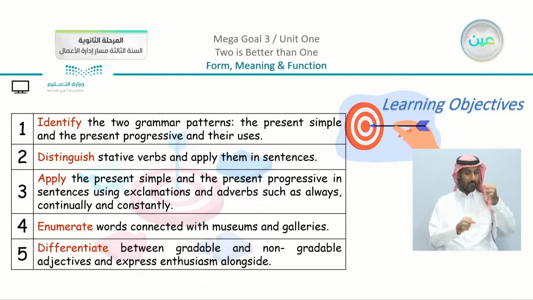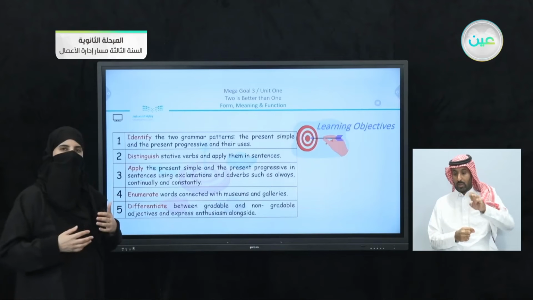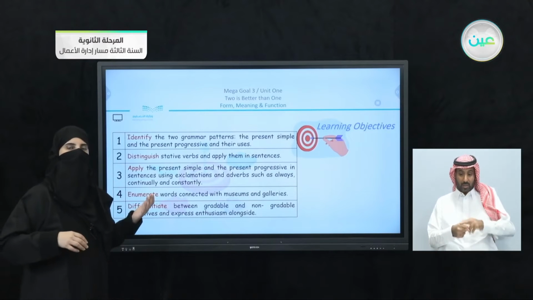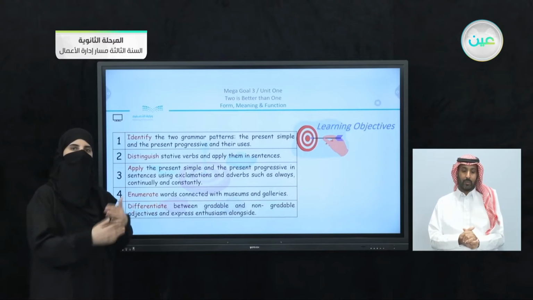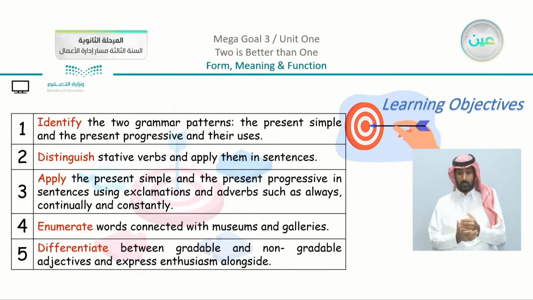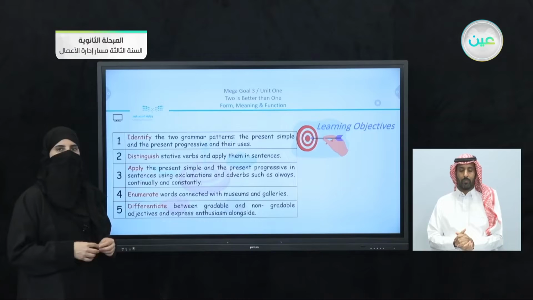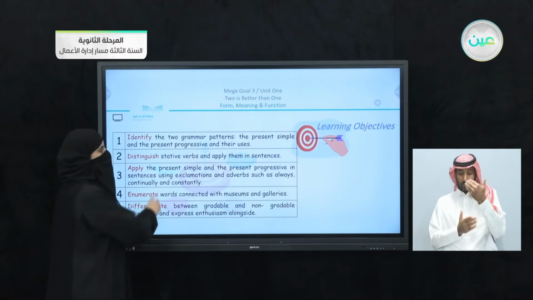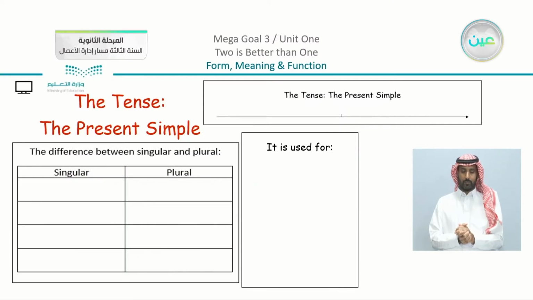So when we said that I have here, or always, what are these words? We call them exclamations or adverbs. Now we're going to go back to them, such as continually and constantly. We have number 4, to enumerate words connected with museums and galleries. And we have number 5, to differentiate between gradable and non-gradable adjectives and express enthusiasm alongside. So as you can see, we have interesting things to work on.